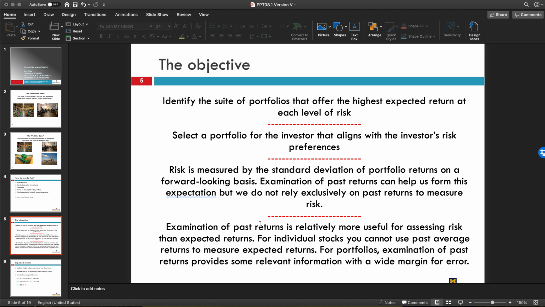And the other thing that we want to kind of talk about is past returns. They're helpful for figuring out general risk, but you can't use past expected returns to project future returns. So imagine, for instance, that you had taken Amazon returns in the early 2000s. Amazon has done really, really well, but as it's gotten bigger, it's gotten harder and harder for them to make the same return. So another example would be like Berkshire Hathaway. Berkshire Hathaway did really, really well for a very long time, but Warren Buffett told everybody these returns are not sustainable. We can literally not make these returns forever.